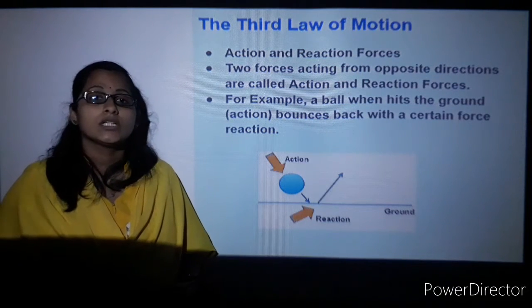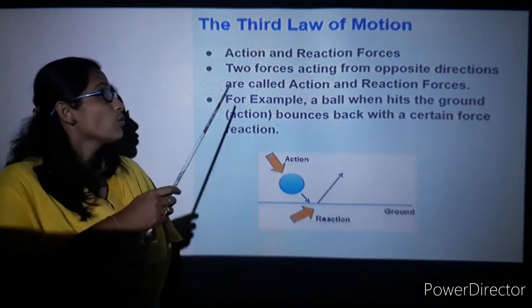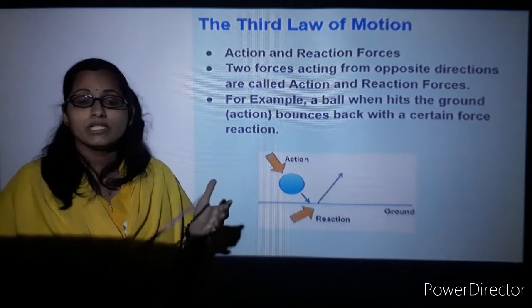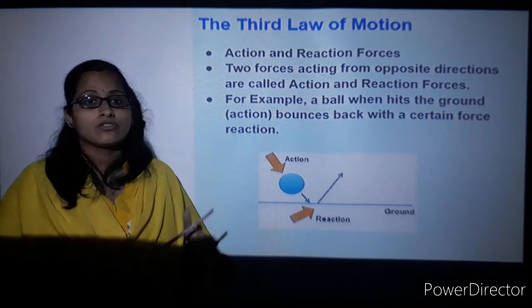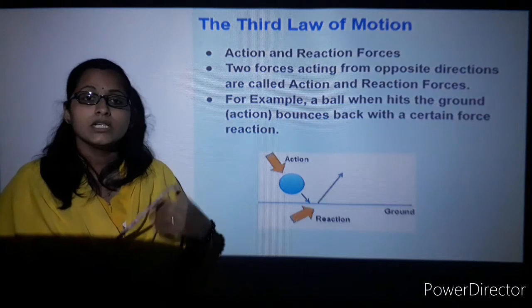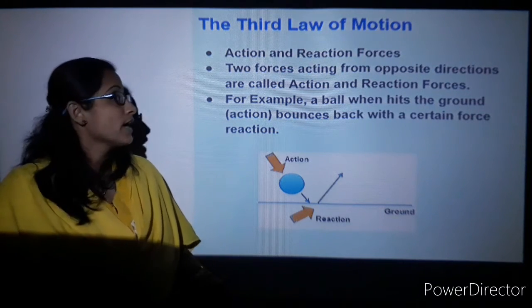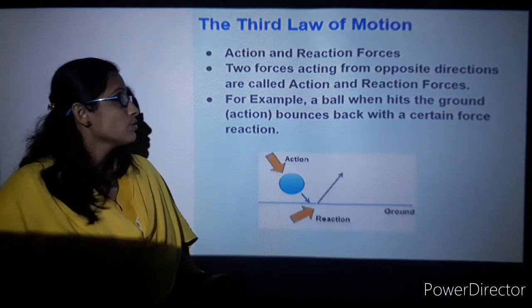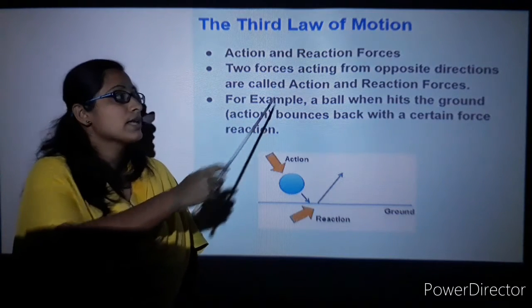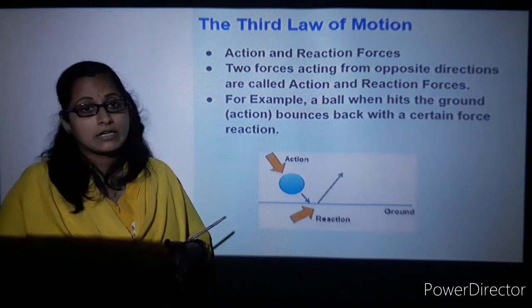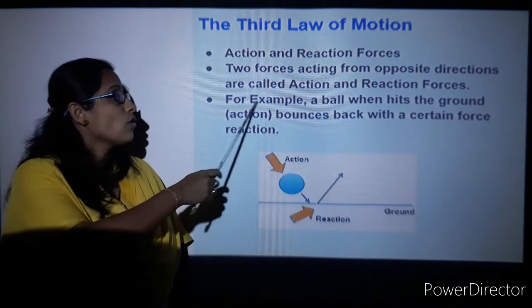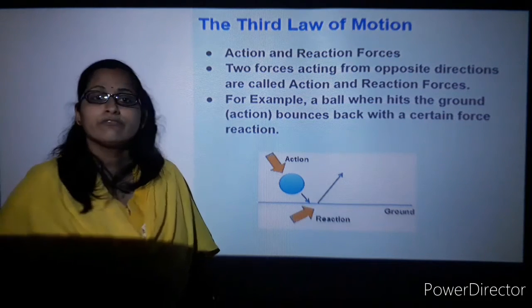Now moving to the third law of motion. With the third law of motion, we always say that for every action there is an equal and opposite reaction. So the third law is always about action and reaction forces. You can see that two forces acting in opposite directions are called action and reaction forces.